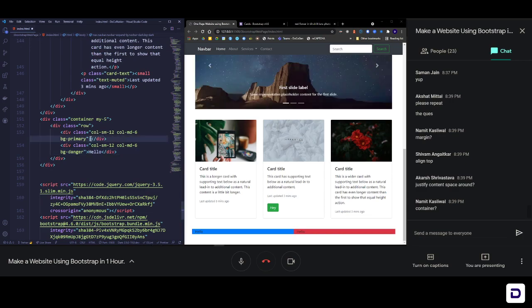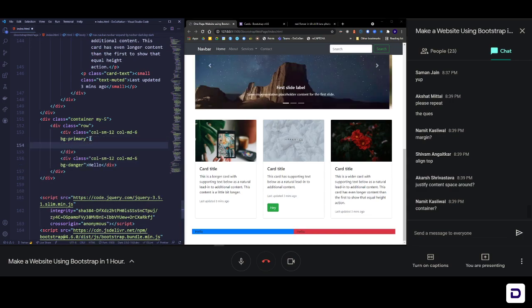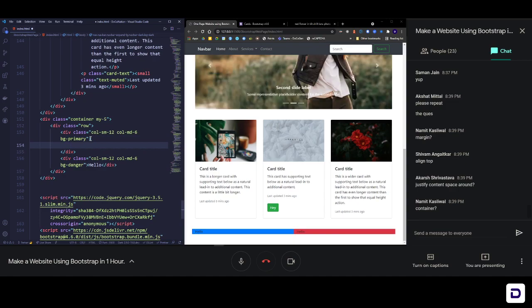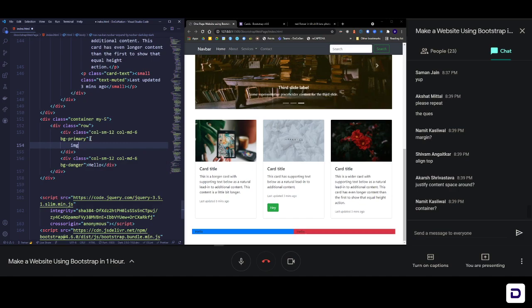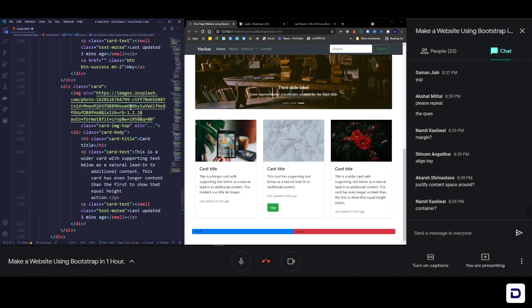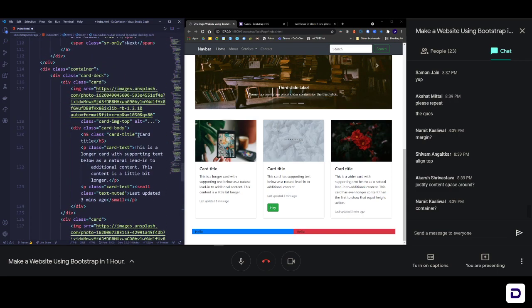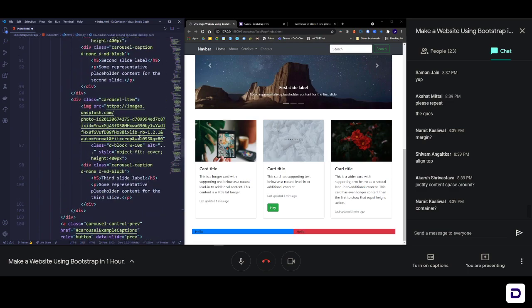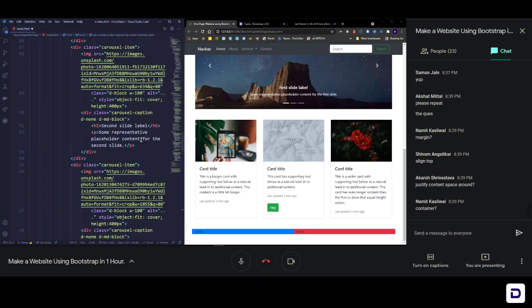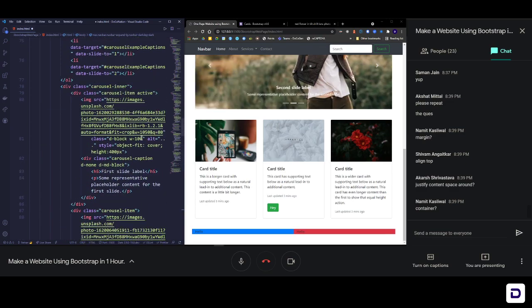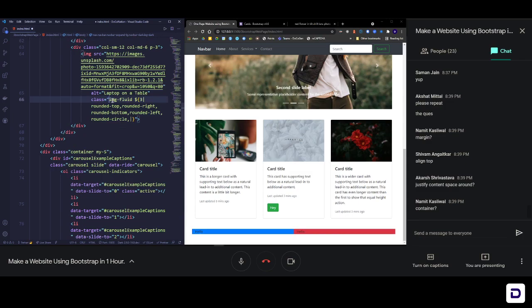Okay, so the first part, let's say the left side is basically an image, so let's add an image, img. Again, the class I have already sent, so make sure that you add that class. I'll also copy the same class, the one which we used in the main landing or the hero section. That class is img-fluid, rounded-top and everything.